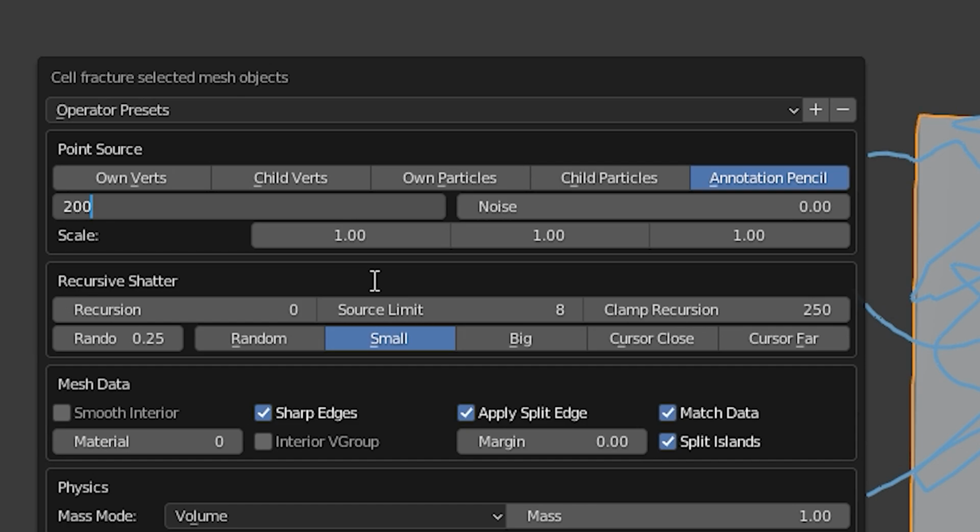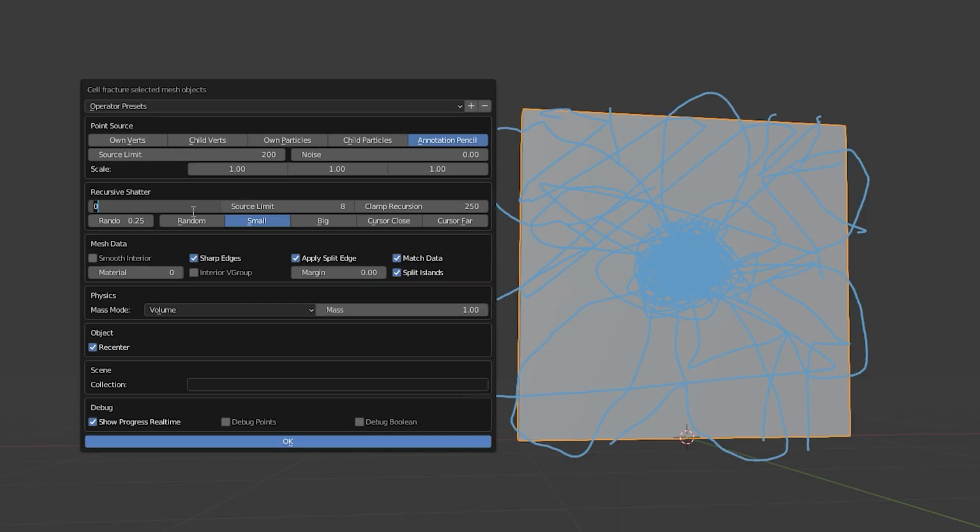This is pretty much just going to say how many pieces you want Cell Fracture to make out of this object. I think 200 is good because, you know, sometimes keeping it 100 just ain't enough nowadays. Okay, so on recursive shatter, I'm going to change it from 0 to 1. What that's going to do is tell it to go ahead and break itself up on itself. Now you can leave this at small, whatever you really want it to be. It can be random as well.